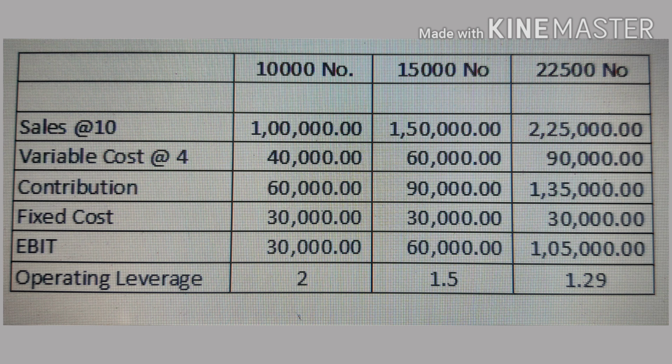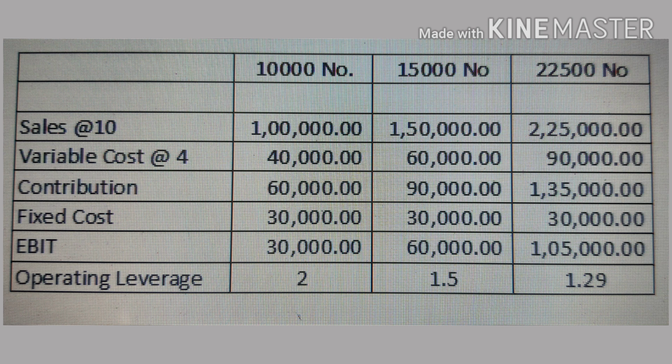Now we will check the degree of operating leverage formula. Degree of operating leverage is equal to percentage change in the EBIT divided by percentage change in the sales. In the first instance, from 10,000 to 15,000, the percentage change in the EBIT is 100% and the percentage change in the sales is 50%. So 100% divided by 50% is 2. So that formula also holds good.